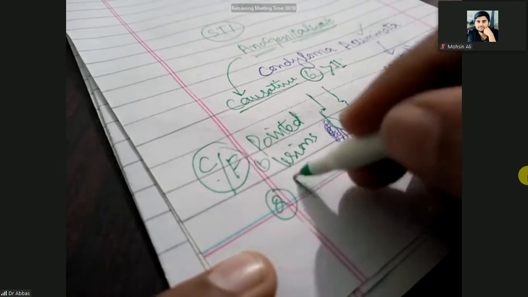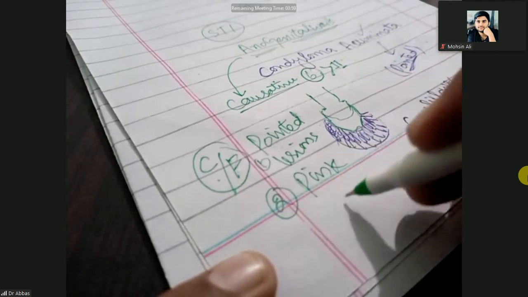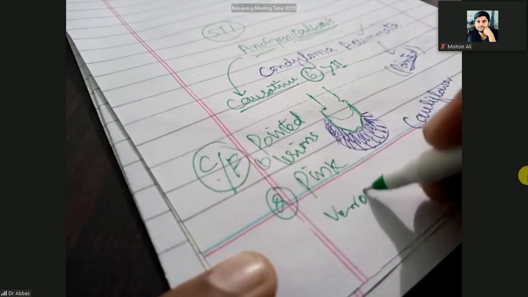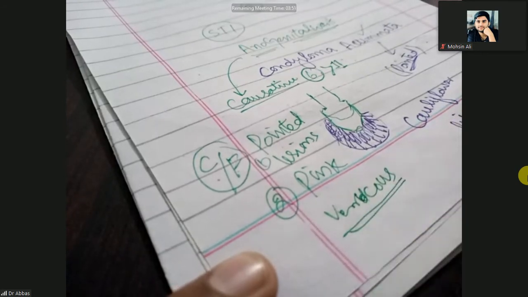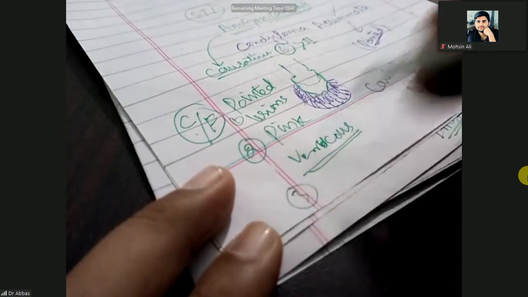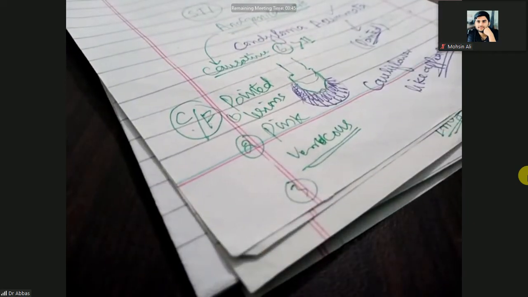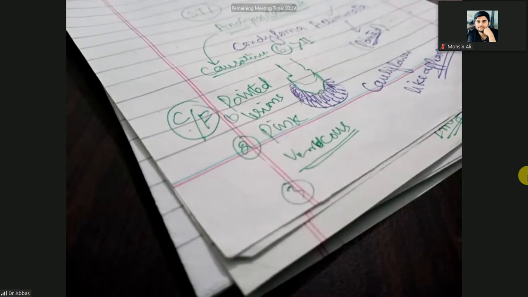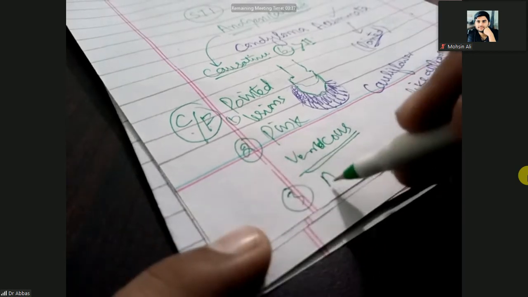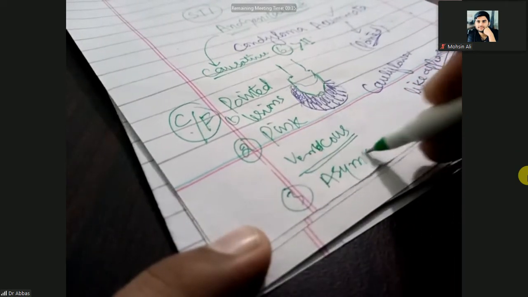The color of the lesions is pink, verrucous. Pink verrucous lesions. And I have already told you the difference between wart and corn. Wart is painless, so mostly it is asymptomatic.